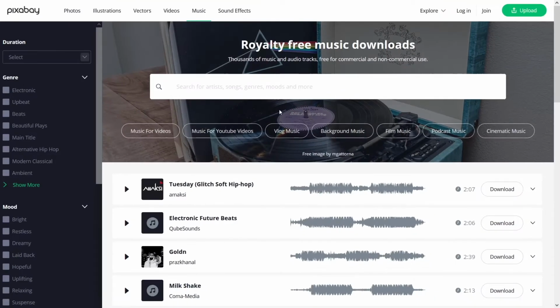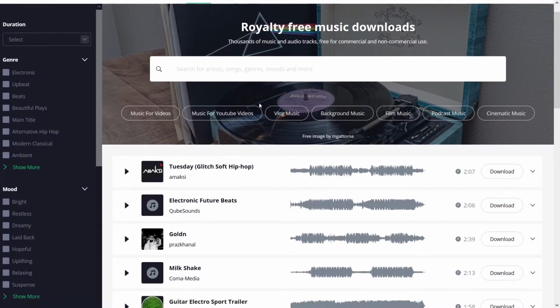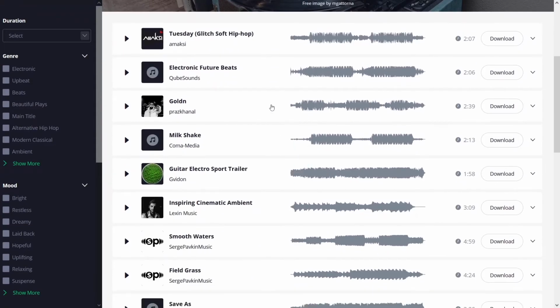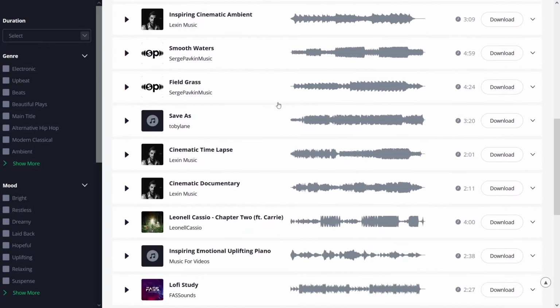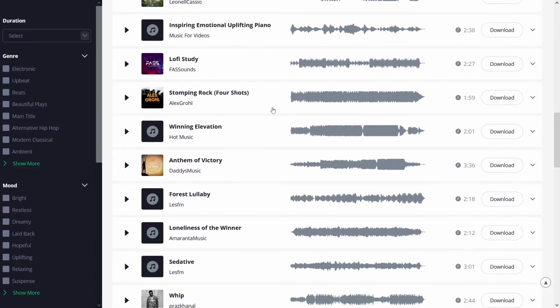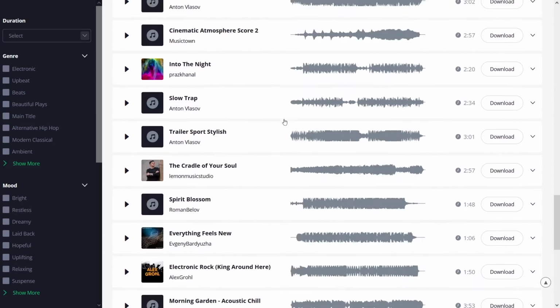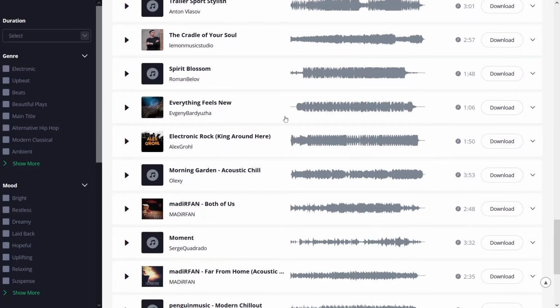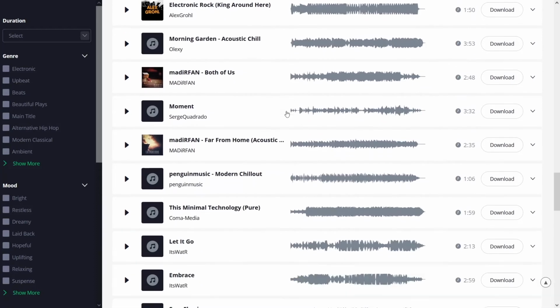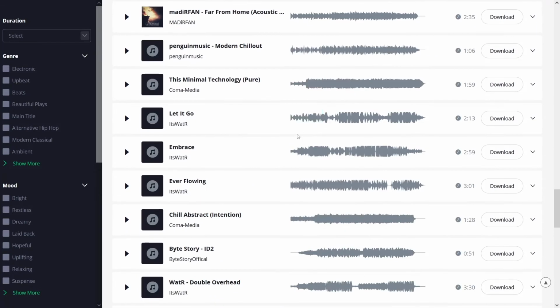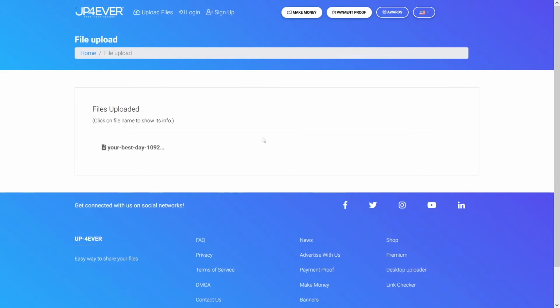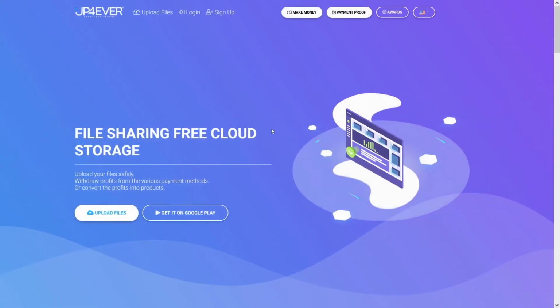And guys, if you want to make more money, I suggest that you take like 10, 20, or even 30 songs. Just take one day and download as many of these songs as you possibly can. And then just upload them all to Upload Forever, because you are then increasing your chances of getting that money, okay? So the more of these songs you have on your account on Upload, the more money you will get from here, because you will have a lot more to offer to this website. And that's the whole trick, okay?